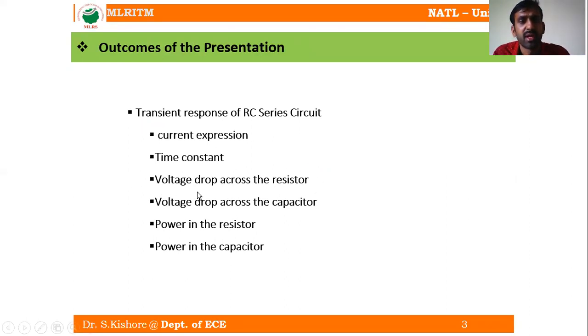which is nothing but V into e power minus t by RC, and for the voltage drop across the capacitor, we got V into 1 minus e power minus t by RC, and we got the value for the power in the resistor, which is nothing but V square by R into e power minus 2t by RC, and the value for the power in the capacitor, that is V square by R into e power minus t by RC minus e power minus 2t by RC. Right? So these are the values which we have derived. Using these values, we can solve any kind of problem on the series RC circuits.